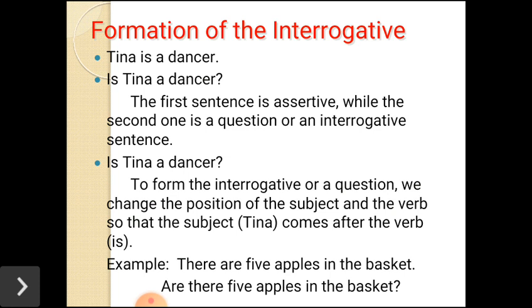So how can we form a statement sentence into an interrogative? The subject will go second and the verb will come first. The verb here is is, that's why is will come first, and Tina is the subject, that's why Tina will go after. We can put Tina after that verb. So, is Tina a dancer? This is the way we can make an interrogative sentence. Some more examples here. There are 5 apples in the basket. Are there 5 apples in the basket? Question mark.